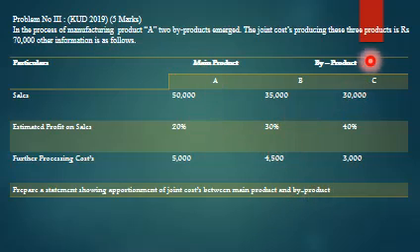Main product is A, byproducts are B and C. Sales 50,000, 35,000, 30,000. Estimated profit on sales 20%, 30%, 40%. Further processing cost 5,000, 4,500, 3,000. Prepare a statement showing the apportionment of joint cost between main product and byproduct.